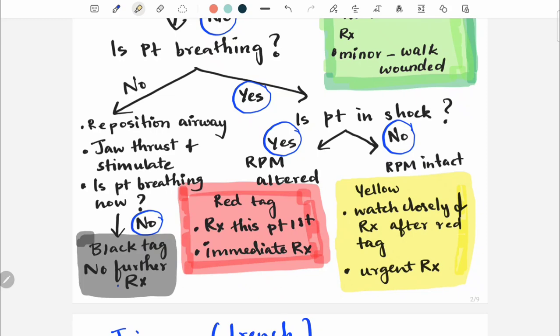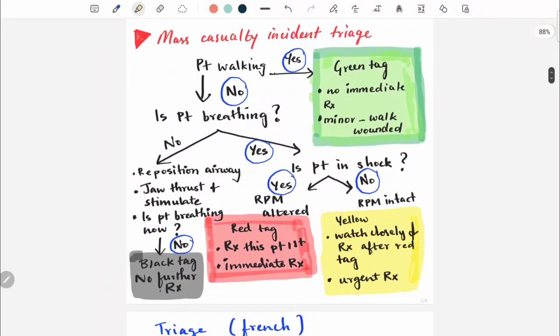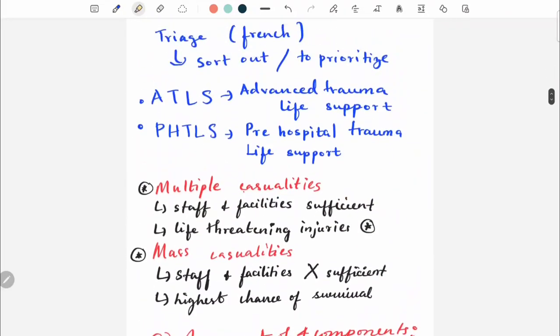Black tag means they are deceased and there is no further treatment at all that can be given. So this is the mass casualty incident triage, and this diagram is very, very important.